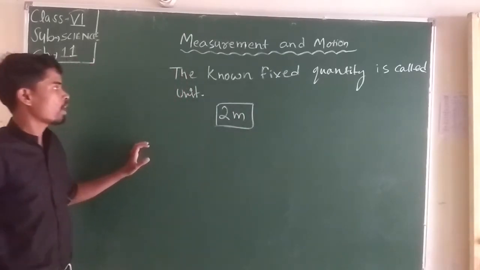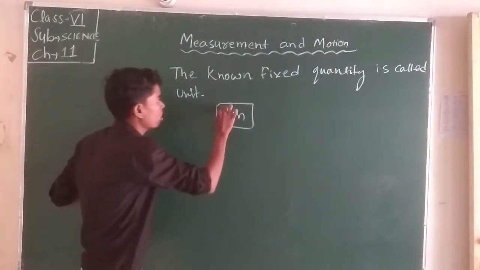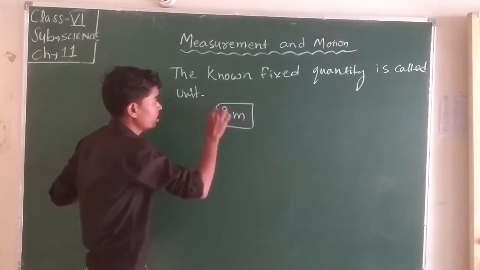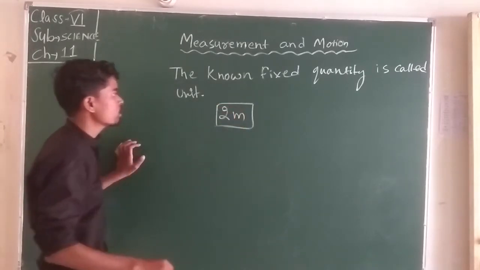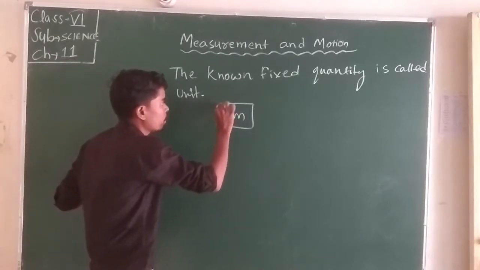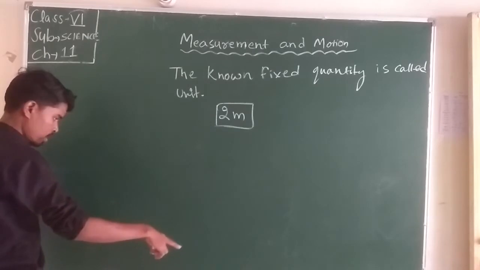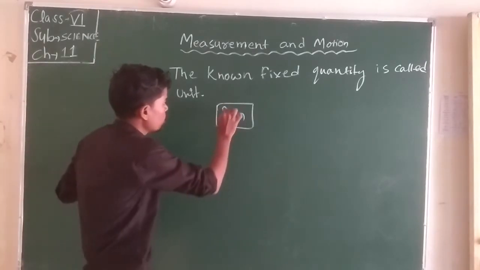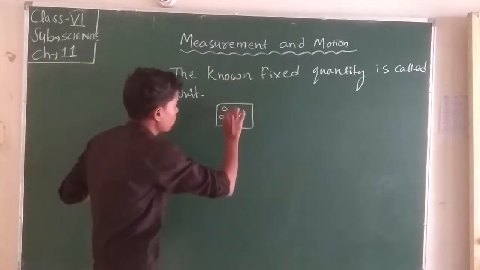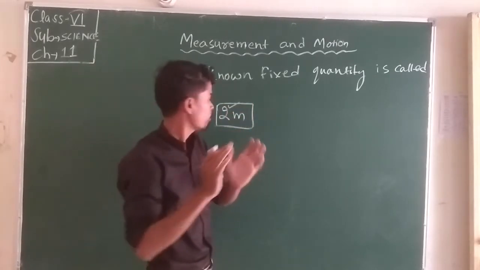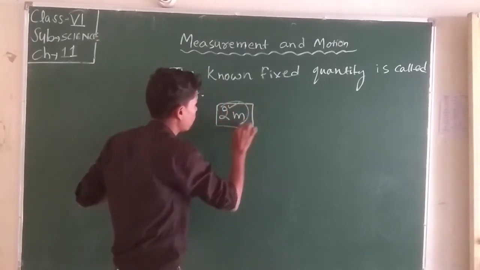Here, we write the number 2 and m means meter. So what is the meaning of 2 m? It means the length of the blackboard is 2 meter.